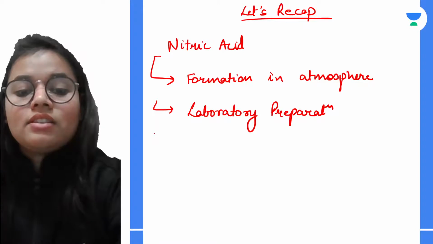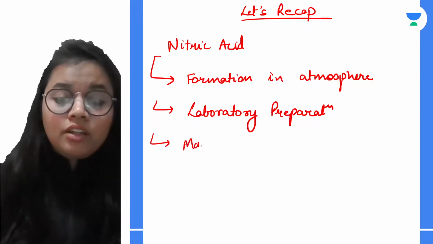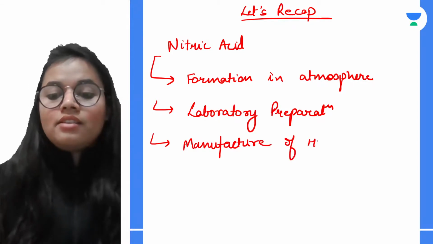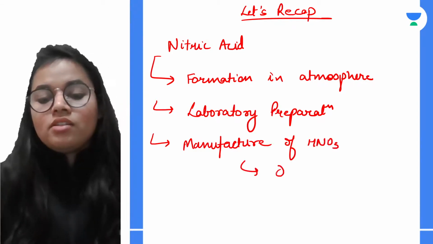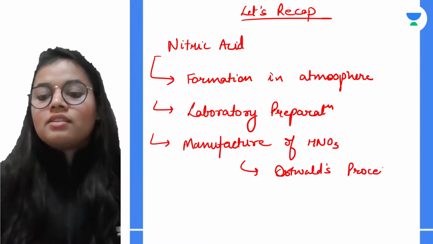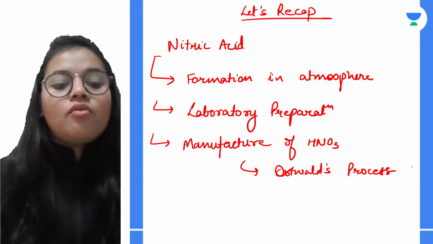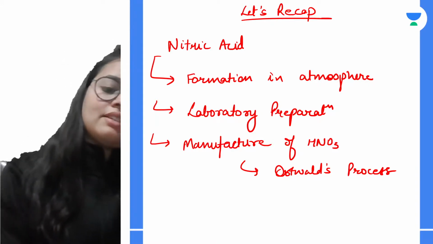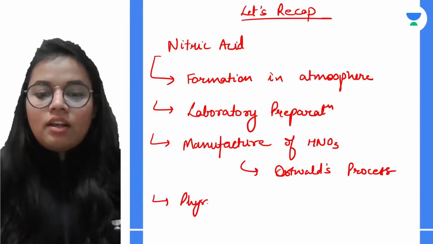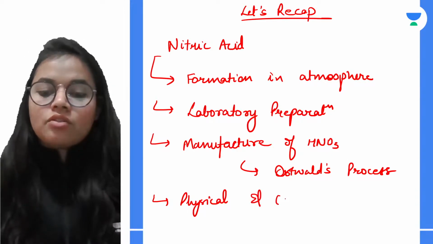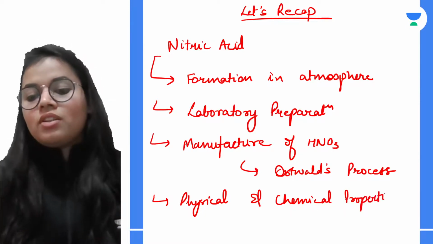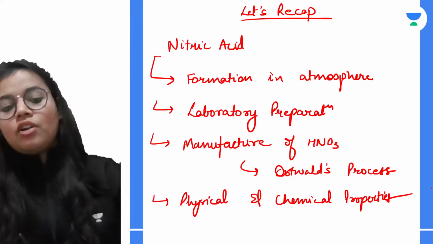Okay, so after this, we learned about the manufacturing of nitric acid, and the process was known as Ostwald's process. This again is a three-step process for the preparation of nitric acid. After that, we learned some of the physical and chemical properties of nitric acid. All right, so this is what we have covered for the day.